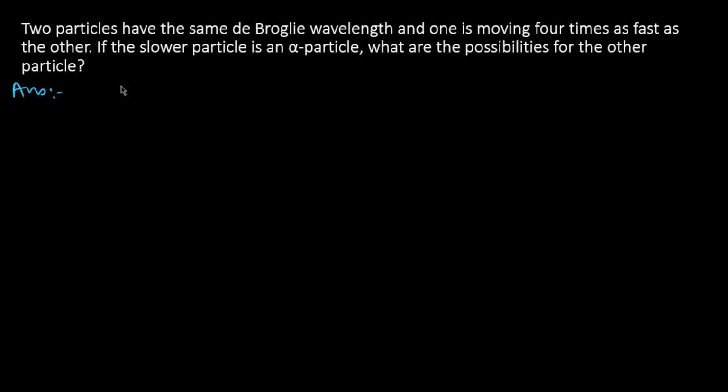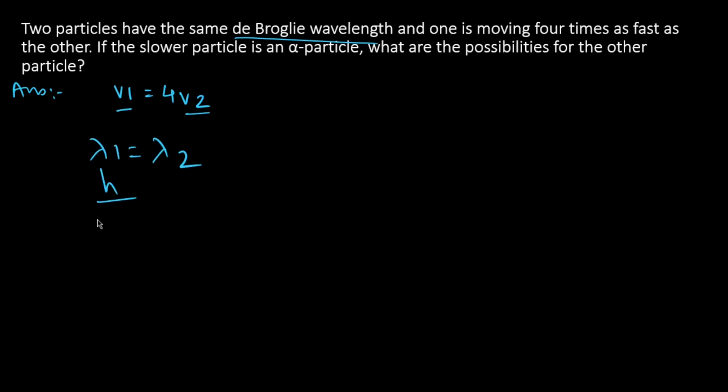Both the particles have the same de Broglie wavelength, and the velocity of one is 4 times the velocity of the other. So let v1 be 4 times v2. If the slower particle is an alpha particle, then out of v1 and v2, our alpha particle will be the second particle. Therefore, the two particles have the same de Broglie wavelength, so lambda 1 equals lambda 2.